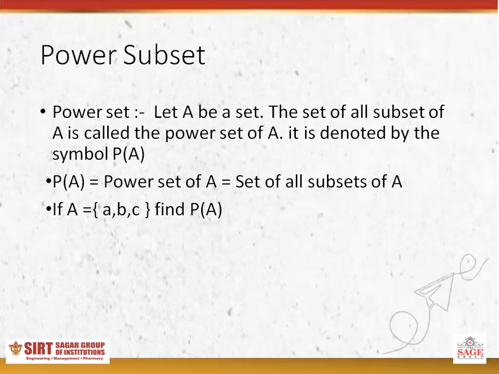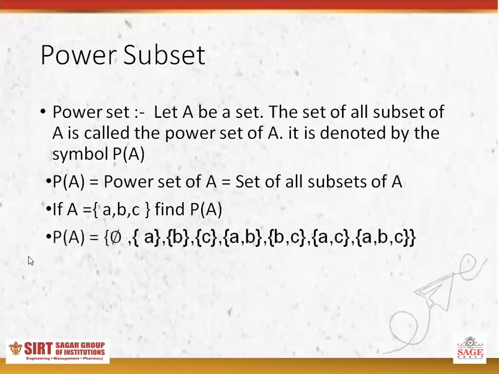Null set is the subset of all sets. So the first element of the power set is null. For example, if A is equal to {A, B, C}, then find out the power set of A. The first element is null because null is the subset of all sets. Second element is the set A. Then the subsets {A}, {B}, {C}, combinations {A, B}, {B, C}, {A, C}, then {A, B, C}.